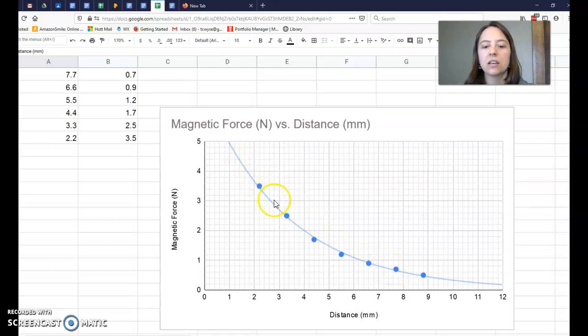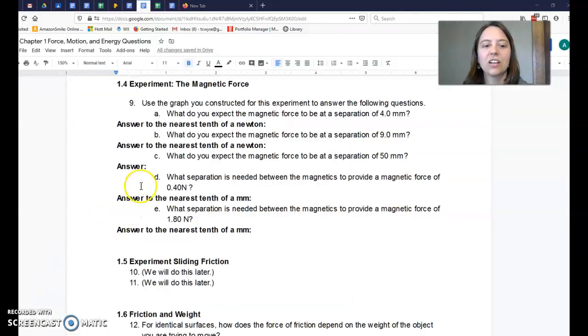So you see, it's coming down, and then it starts sloping, and it's getting closer and closer and closer to 0. And I'll give you a hint that it does not go negative. So that is your hint for 9C. So you want to put your answer there with units.